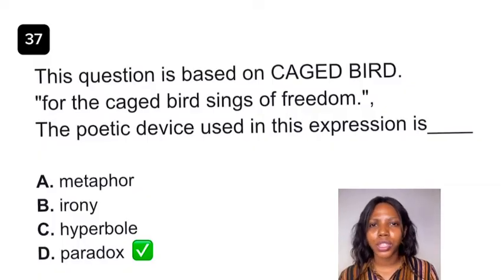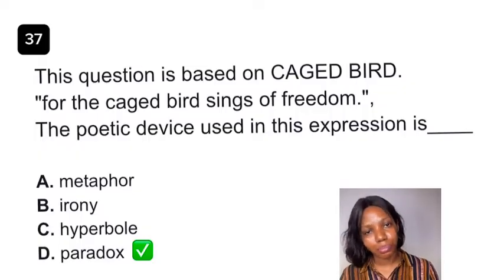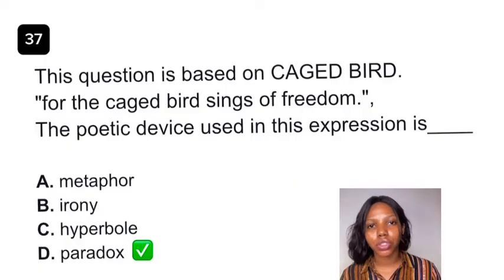Okay, but then I want to point out that the essence of this expression, the concentration, should be on the contradictory nature of the expression, yet the coexistence, the truthful coexistence of a bird in captivity who is yearning and longing for its own freedom. Okay, so the best answer to this question is option D, paradox.